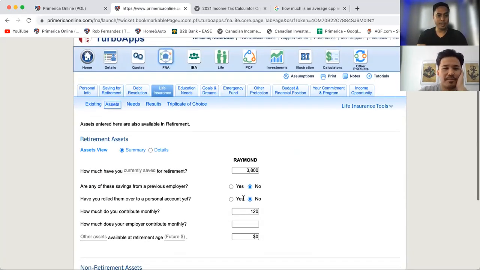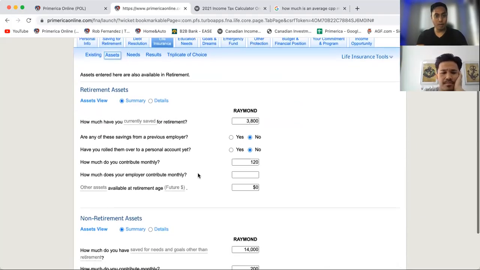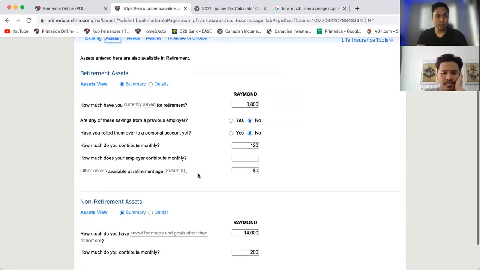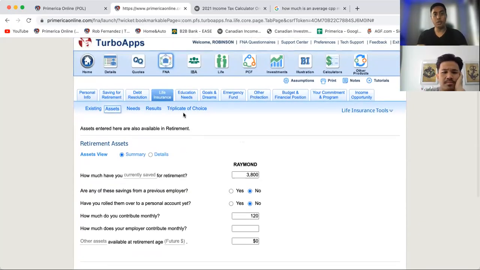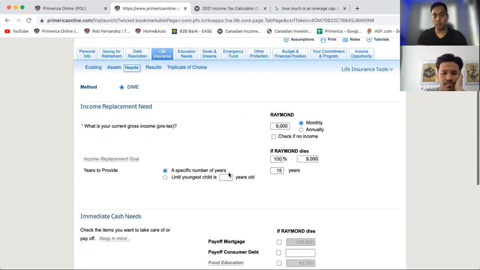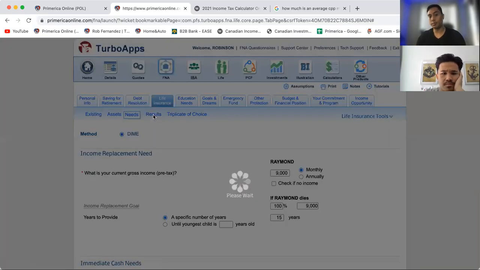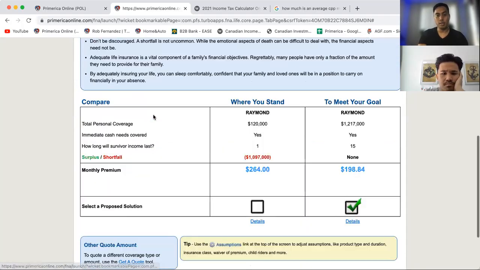Okay. So at this part here, remember how we updated that? So assets, this is his RSPs. Next part, you can skip it, or you could actually see what's going on, making sure that everything here is correct, how much he's earning, etc. The next part is to go to result. As soon as you click on result, you see this.